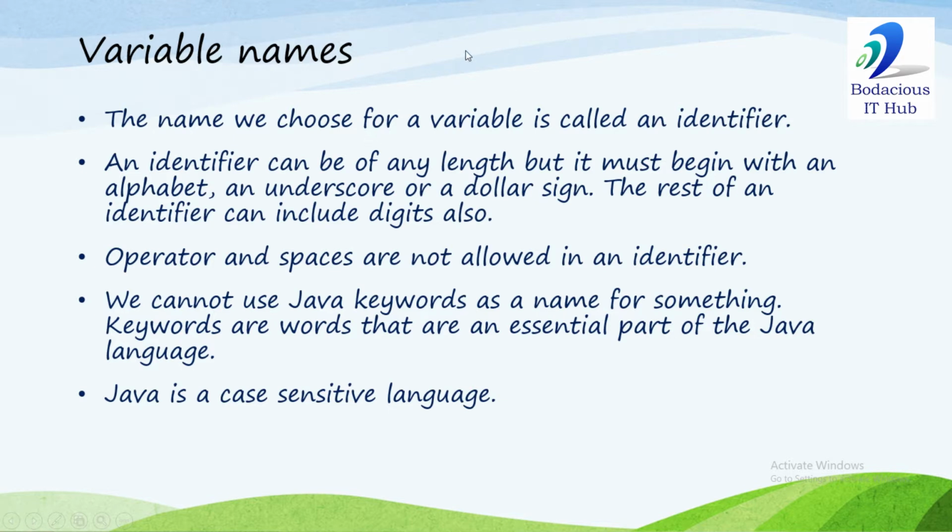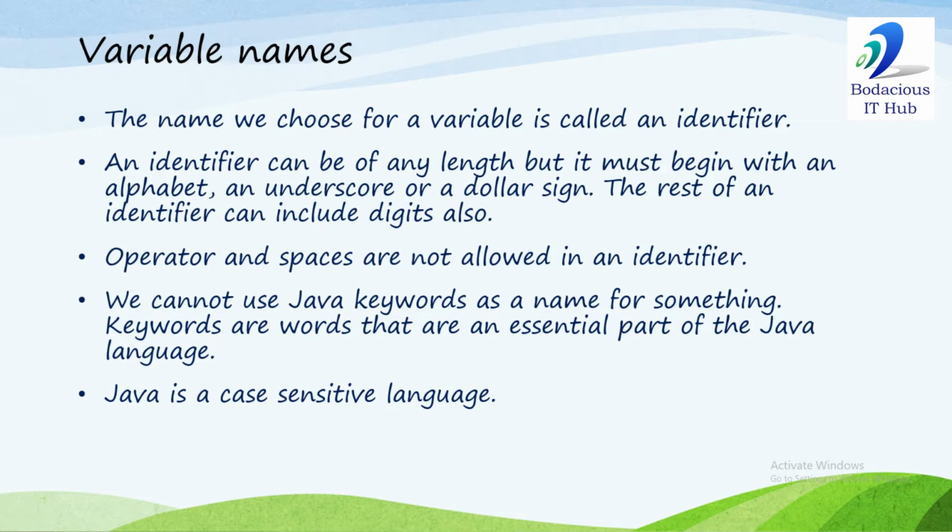The name can be of any length, but it must begin with an alphabet, an underscore or a dollar sign. The rest of an identifier can include digits also, but it cannot begin with a digit. Operators and spaces are not allowed in a name. You cannot use Java keywords as a name for something. Keywords are words that are part of the Java language like while, if, switch, for. So you cannot use these words as a name for a variable or a method.